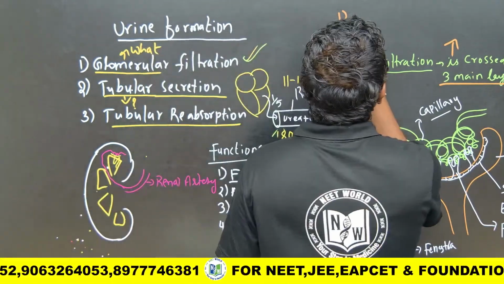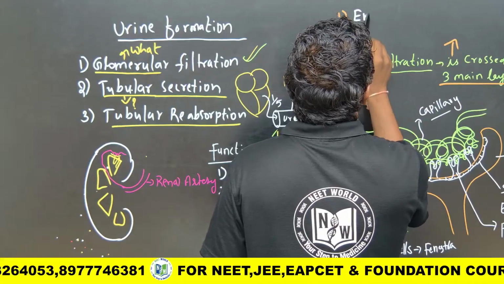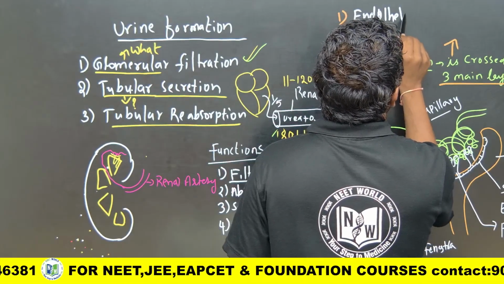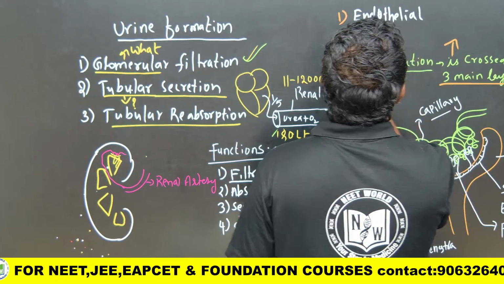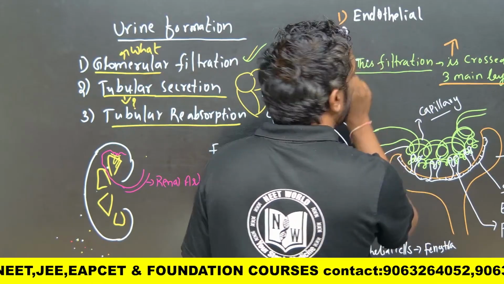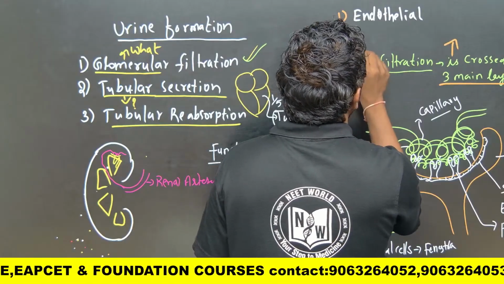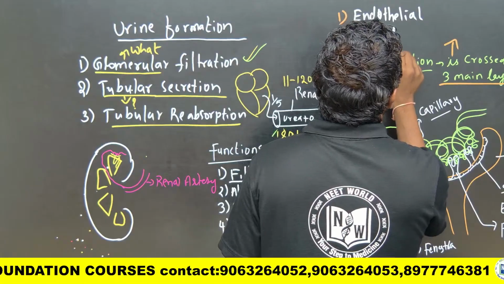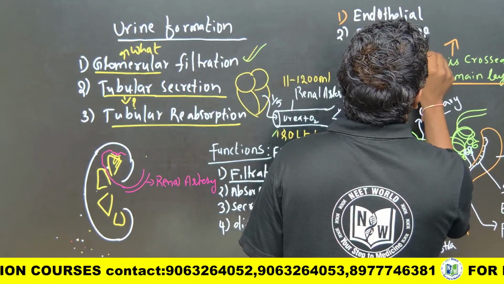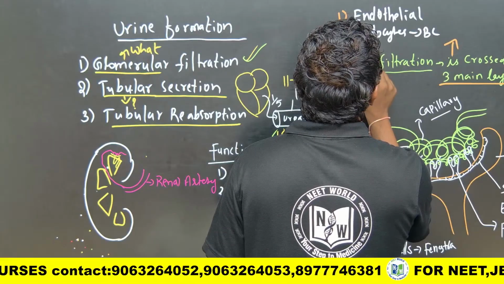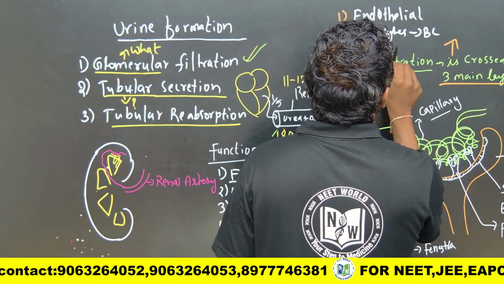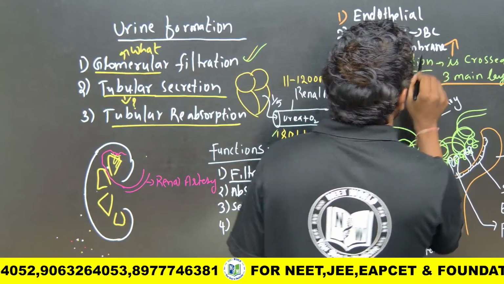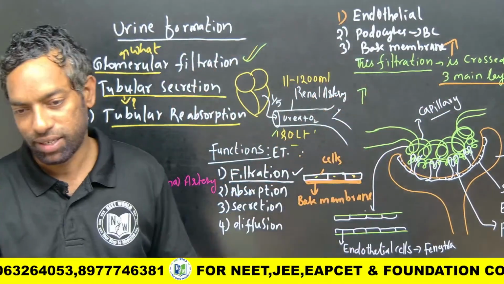One is the endothelial cells, second is the podocytes of the squamous epithelial cells of Bowman's capsule, and the third one is the basement membrane. These 3 layers they can cross.